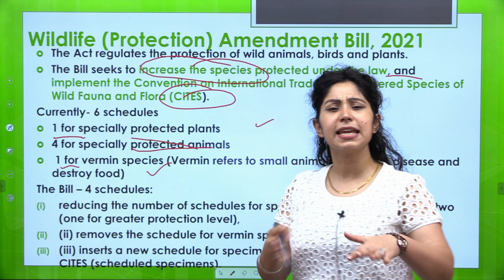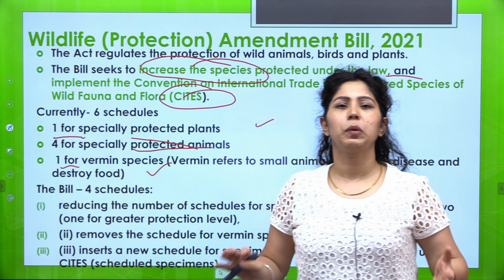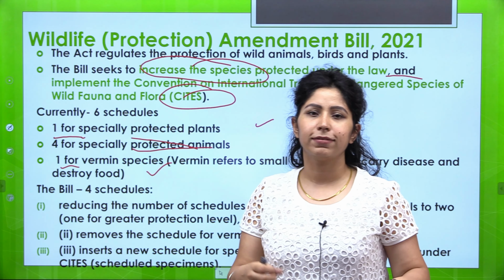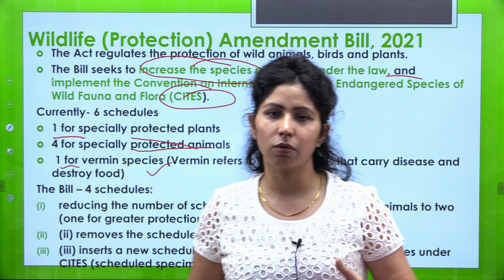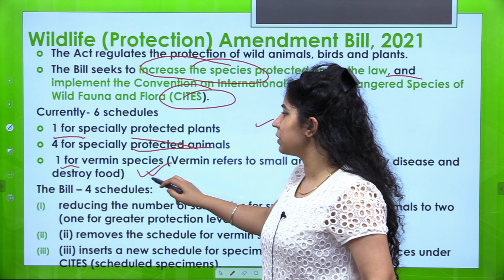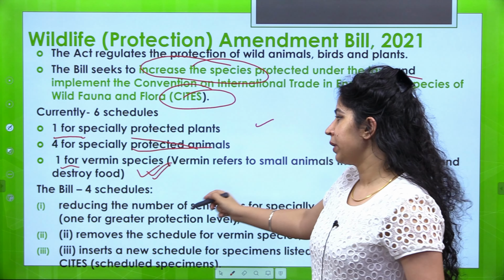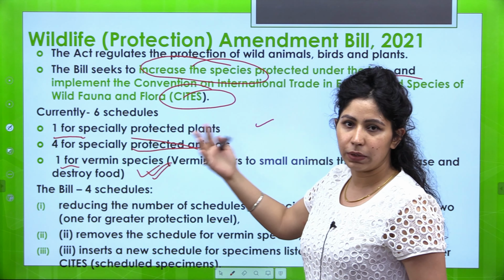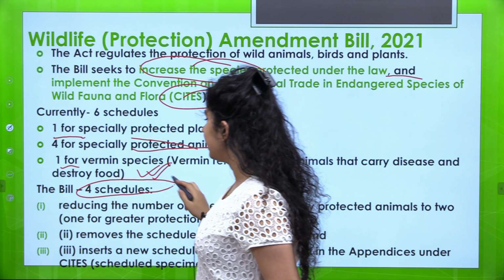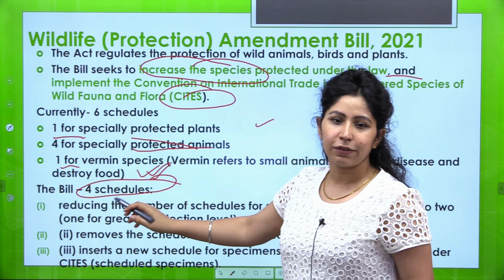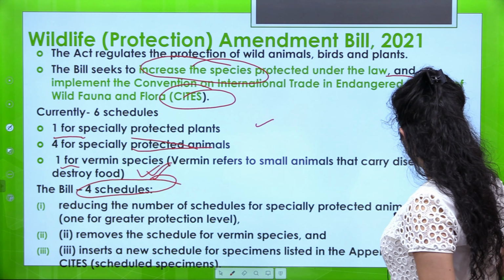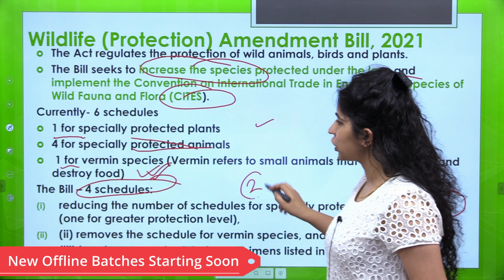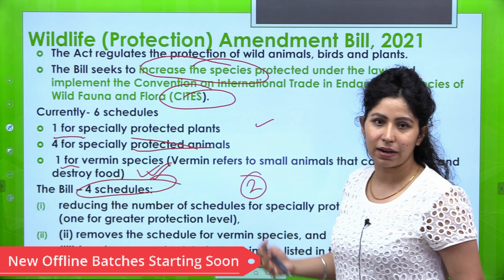For example, monkeys can be declared vermin in a particular area by a state if they are destroying agriculture or attacking people. So vermin के लिए एक special provision है, एक special schedule है. Now the new bill, or consequently the new act will have only 4 schedules. It will reduce the number of schedules for specially protected animals to 2. सिर्फ 2 schedules होंगे, 4 से 2 कर दिए जाएंगे protected animals के लिए.